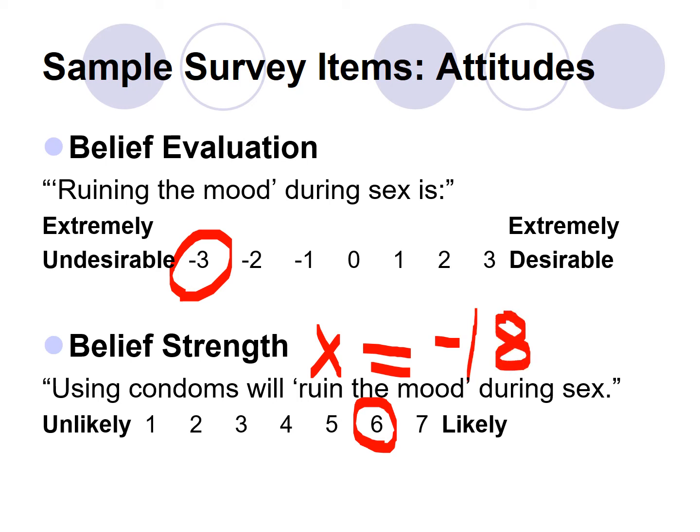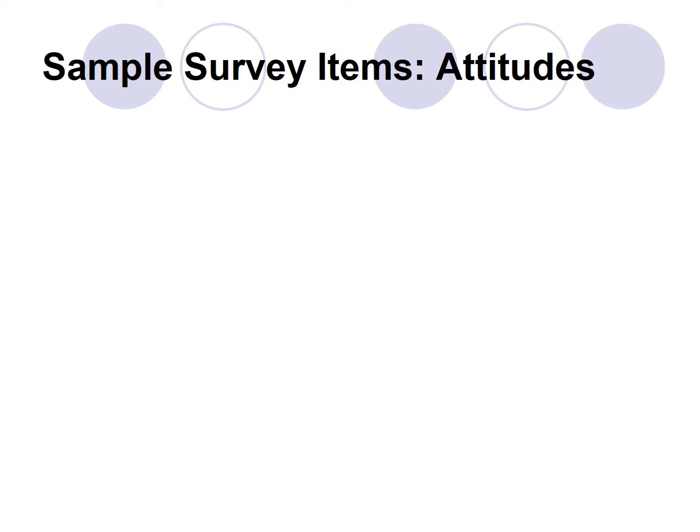So that attitude alone is going to strongly dissuade this person, right? Dissuade, which is the opposite of persuade, the person from using a condom during sex. Let's look at a second example.